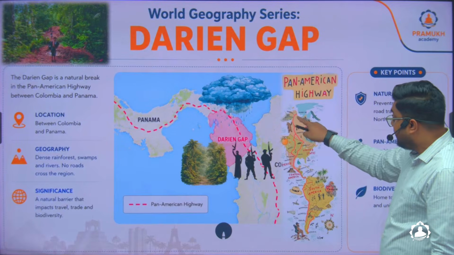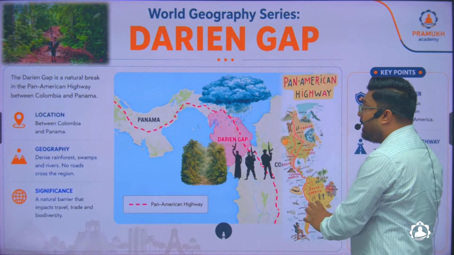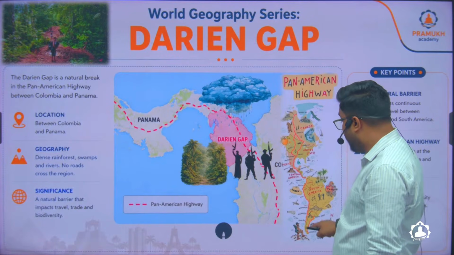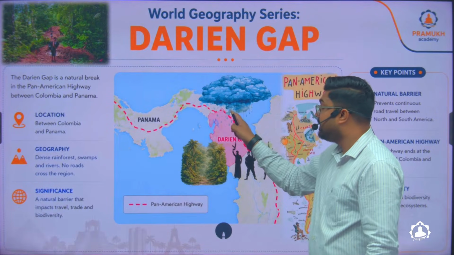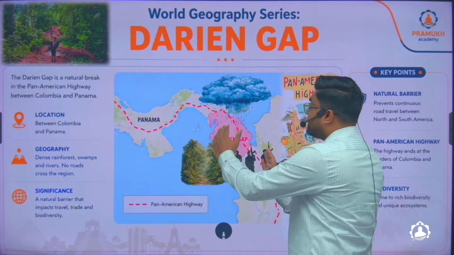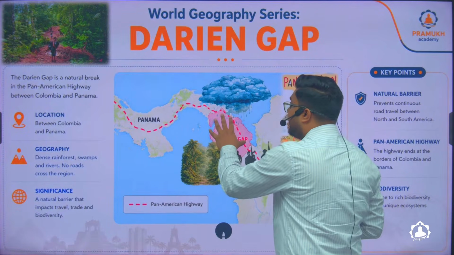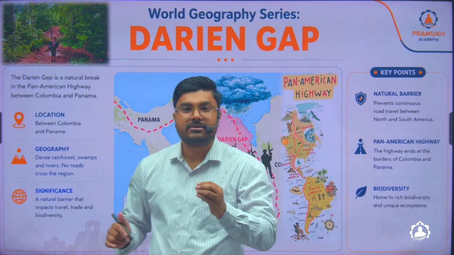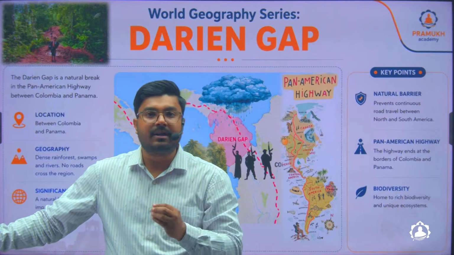Okay. Now, this road is very popular in this region of North America and South America, but however, it is impossible for a person to travel by road from Alaska to Ushuaia in one go. Why? Because this road gets discontinued in between. So in between, that is in Panama, there is a distance of around 150 km where this road is absent. This gap is called the Darien Gap, and it is extremely difficult and very dangerous to travel in this particular region. Traveling here is nothing but giving an invitation to death.